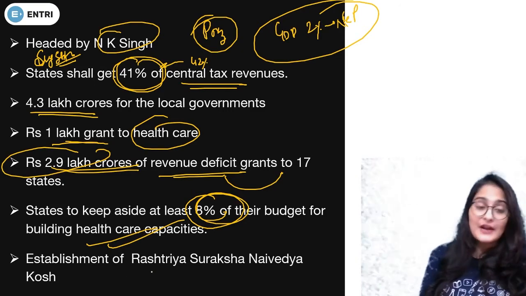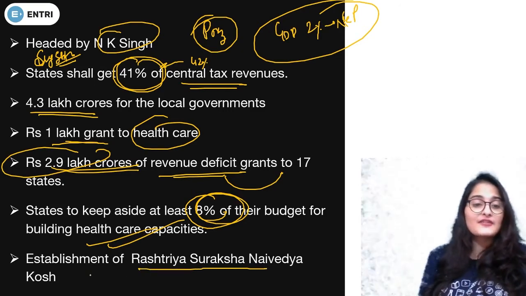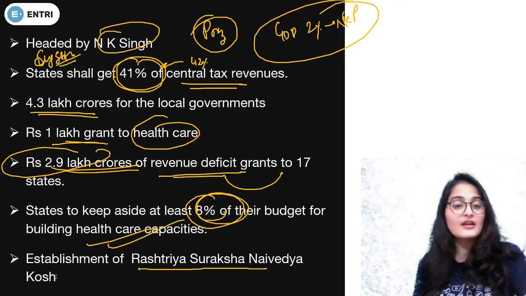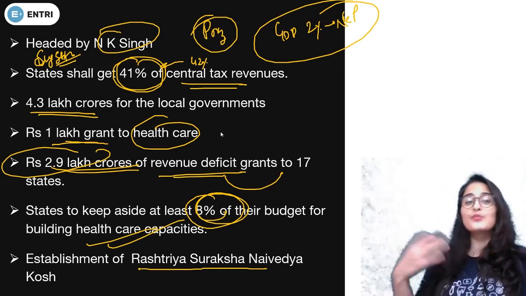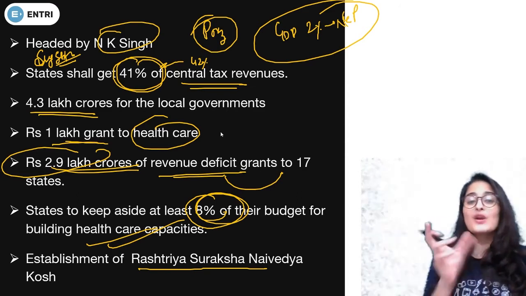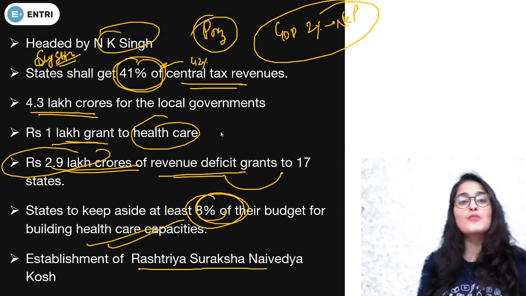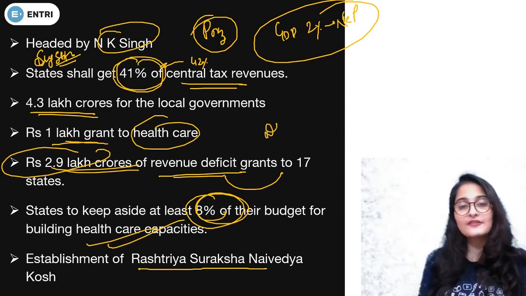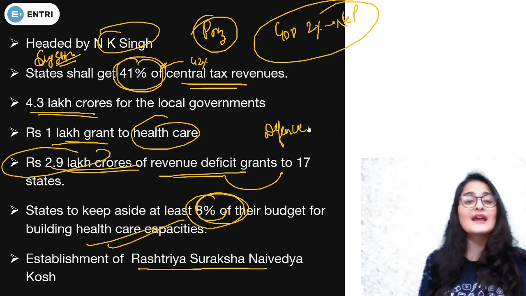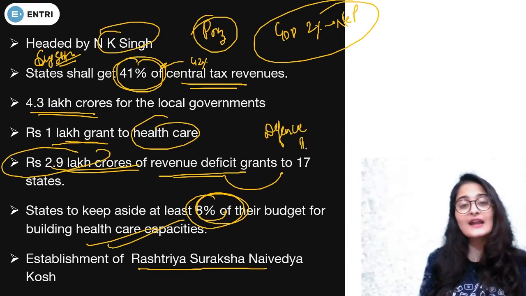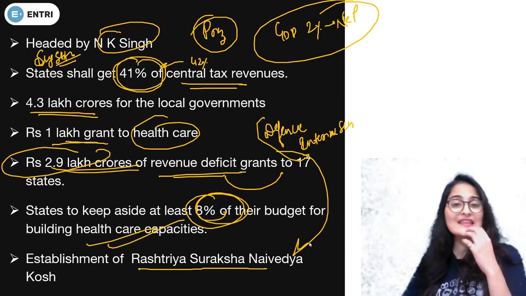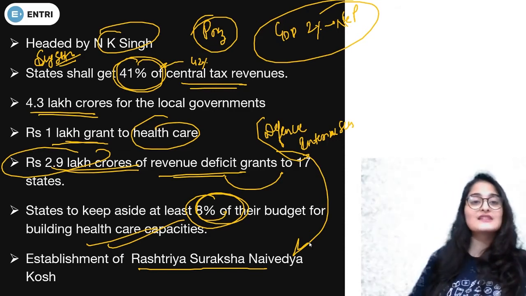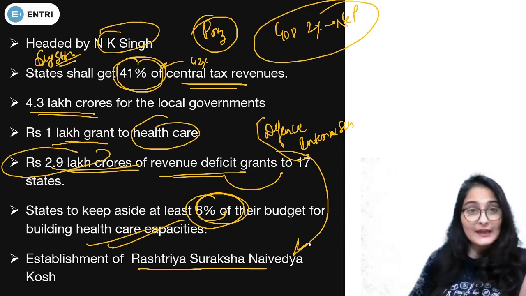Apart from that, Rashtriya Suraksha Nivedya Kosh, this is the name of a fund, and the establishment of this fund has been proposed by the Finance Commission. What is this fund about? This is about modernization of the defense sector and internal security. Defense and internal security strengthening should be done, and for that this fund should be made.